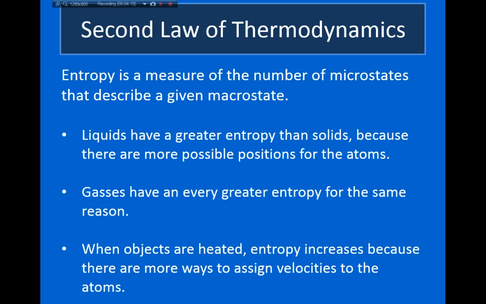Finally, when you heat up objects, you also increase the entropy. And the reason is that you have more energy that you can distribute between the particles. We've talked about this before, that the kinetic energy of a gas is related to its temperature. So if I have a very, very cold gas, then that effectively creates a speed limit for the atoms. No atom can go faster than a certain speed because then it would use up all of the energy that we have. Similarly, if I have a small amount of energy to distribute among my atoms, there's a limited number of ways that I can do that. However, if I have a very large amount of energy, then I have a lot of different ways that I can distribute the energy.